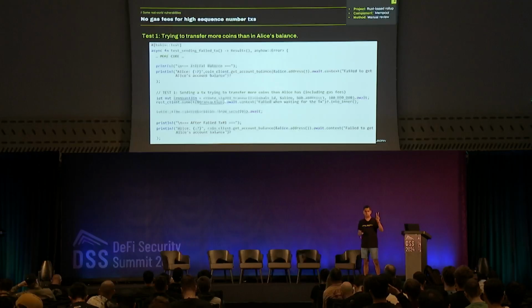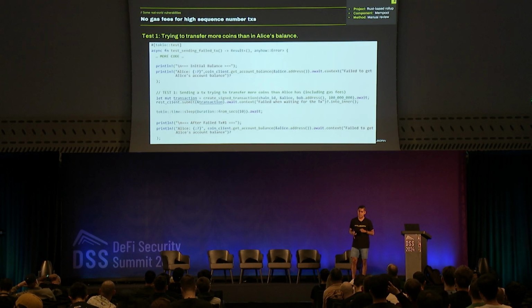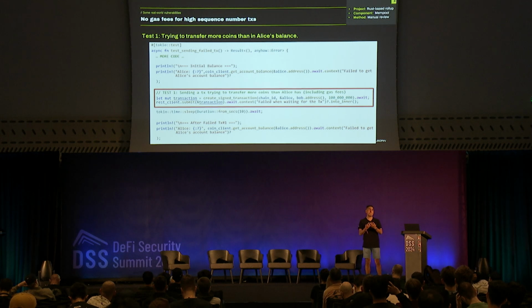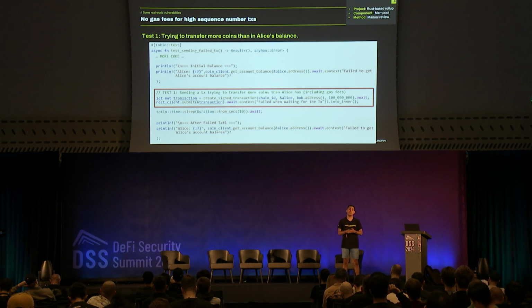So what is going to happen? Let's see. Here we have a test with two kinds of invalid transactions. The first one, I'm going to try to transfer more coins from Alice to someone else. Because we are trying to transfer more coins than she has, the transaction is going to fail. And as expected, even if a transaction fails, it's going to cost you some fees, right? That's the expected behavior. In the second scenario, we are going to send 1,000 transactions using a high sequence number.